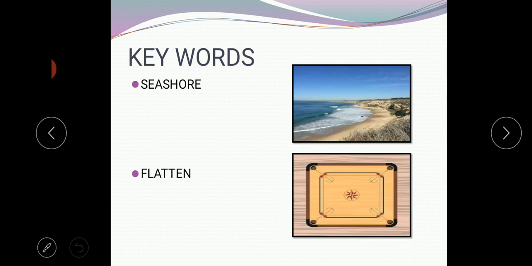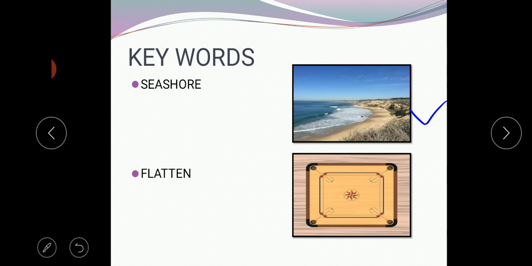And the seventh word is seashore. Seashore means a sandy boundary, an area of sand near the sea, which acts as a boundary for the sea, right? The beach, the sand near the sea, is called seashore.